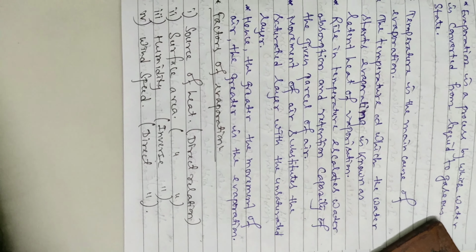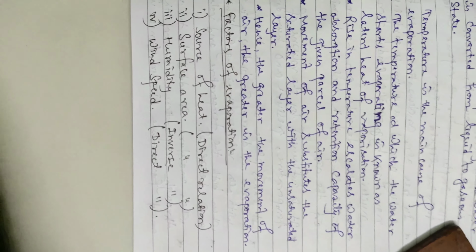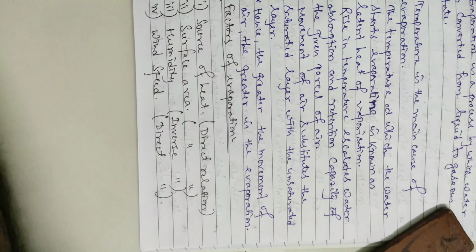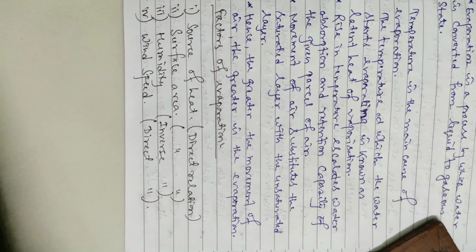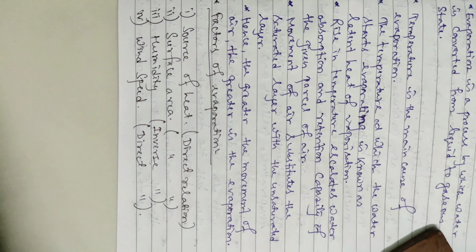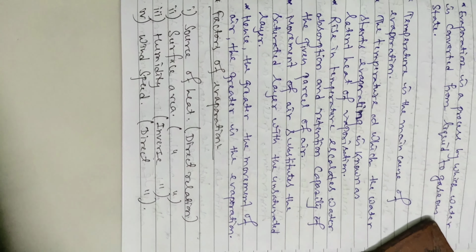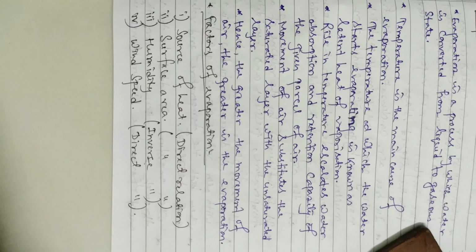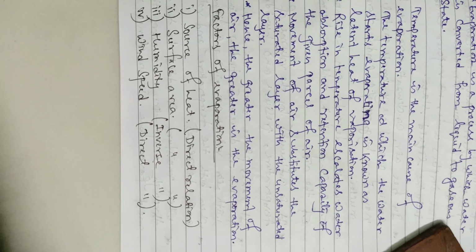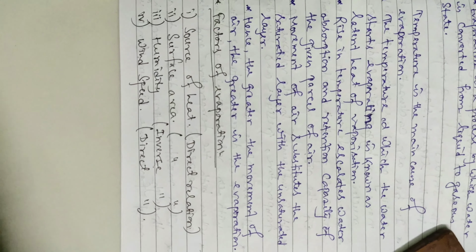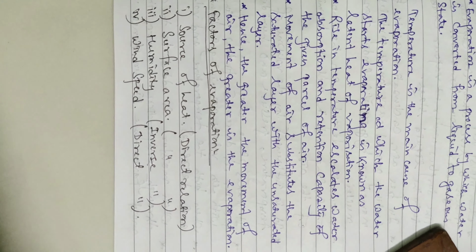Whenever you wash any cloth and hang it outside with a clip on a rope, you will see it takes more and more time to dry, because outside in the atmosphere the humidity is more, meaning the water present in the atmosphere is more. That's why it takes more and more time to evaporate the water from the wet clothes to get them drier. So whenever humidity is more, the evaporation rate is less.